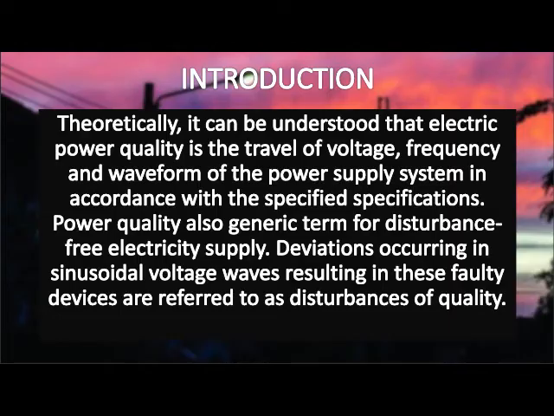So, for the introduction of this project, theoretically, it can be understood that electric power quality is the stability of voltage, frequency, and waveform of the power supply system in accordance with the specification. Power quality is also a generic term for disturbance-free electricity supply. Deviations occurring in sinusoidal voltage waves resulting in faulty devices are referred to as disturbance of quality.